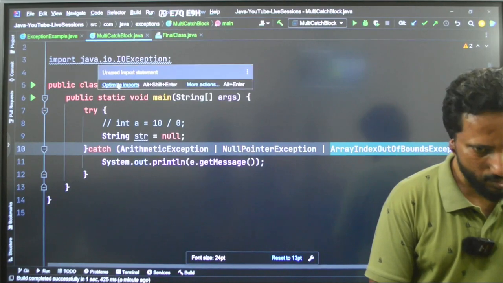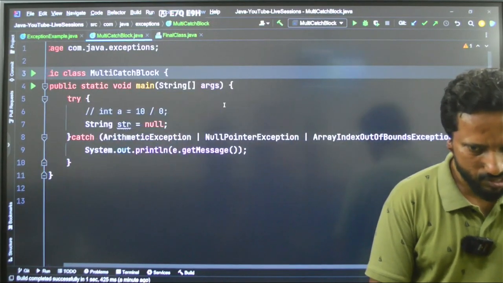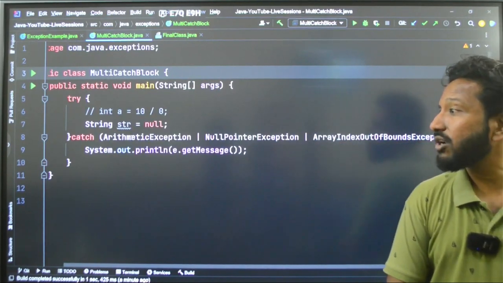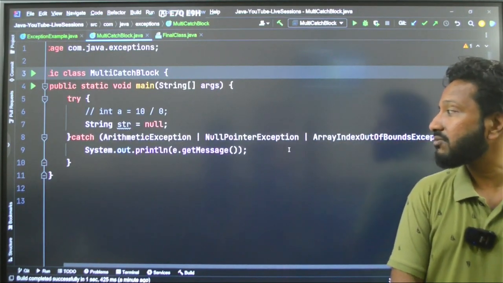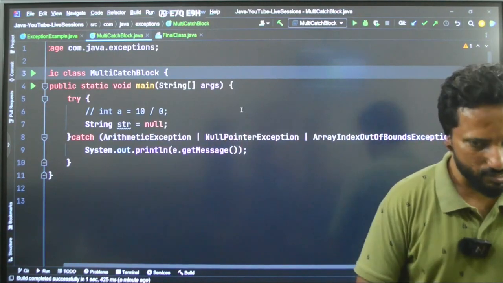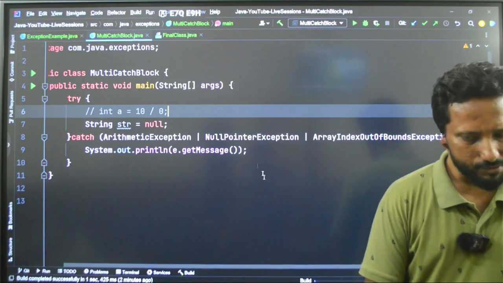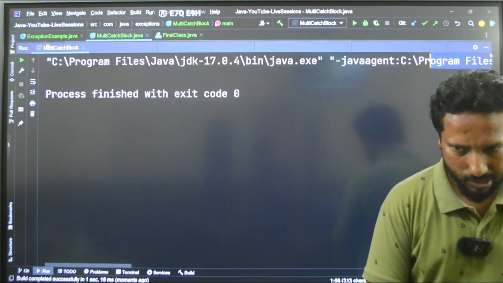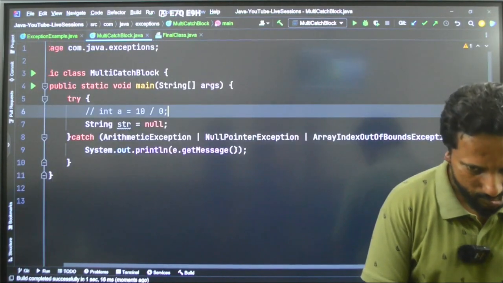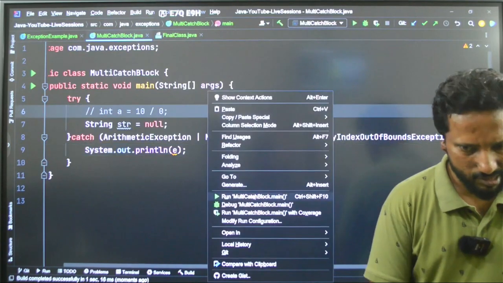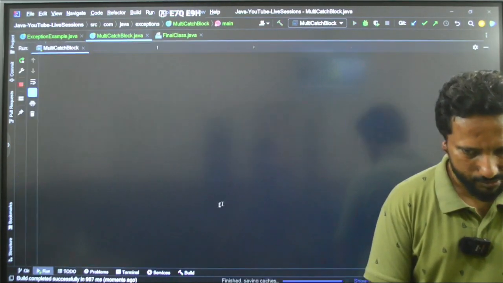And let me optimize the inputs. See here guys, when a catch block is written with pipe symbols followed by multiple exceptions, it is called a multi-catch block. And see the output, this time it will be empty. So rather than writing e.getMessage, I will write e, and let us run this and see what we get.